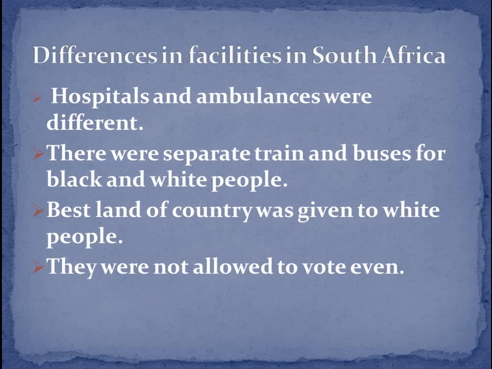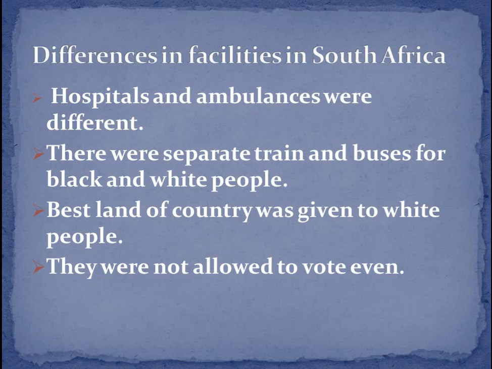Thus black and colored people were not considered to be equal to white people. They were not allowed to vote even. They did not have the right to vote in elections. So these were the differences. Basically, by these differences we can say that all facilities were given to the white people and the black people were in the worst condition. So this was there in South Africa before 1994.